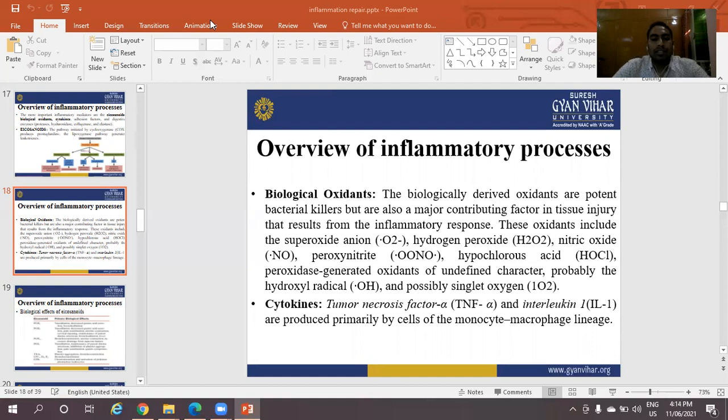Cytokines: tumor necrosis factor alpha, TNF, and interleukins. IL means interleukin and TNF means tumor necrosis factor. They are produced primarily by cells of the monocyte-macrophage lineage. These are part of the overview of the inflammatory process.